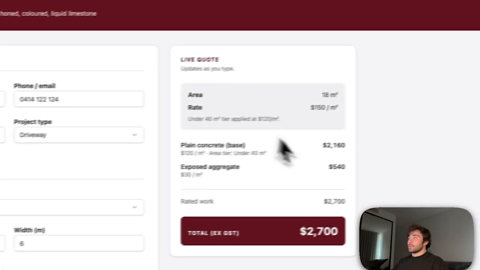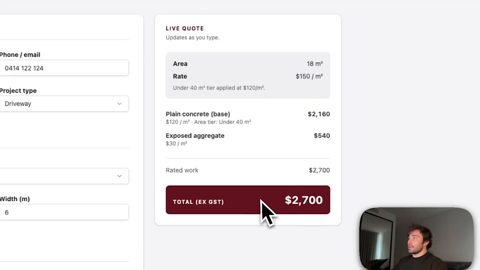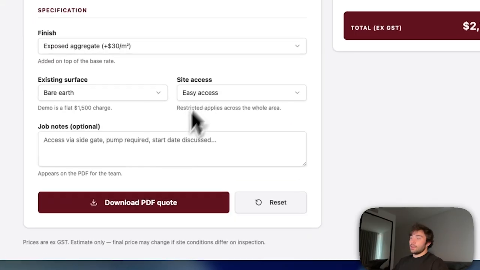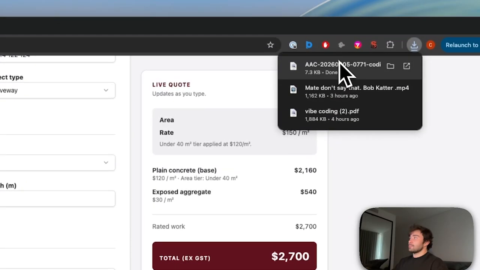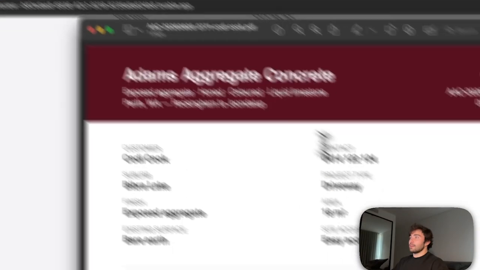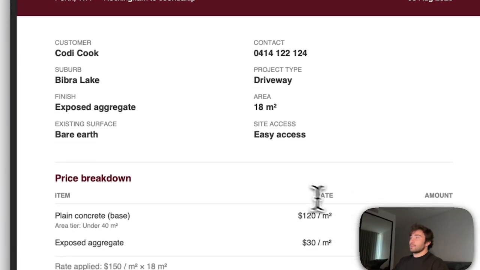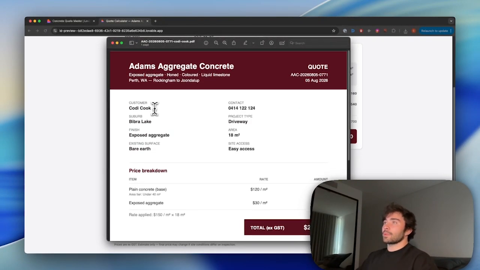And as we can see here, we've got our live quote. It's done the maths here, which is pretty nice. Got our total there. And we can also download it as well. Let's see what this looks like. Let's press that. Bring that PDF over here. And yeah, it looks pretty good. It's pretty nice. So we've got that. Cool.